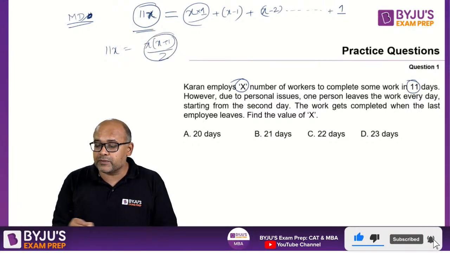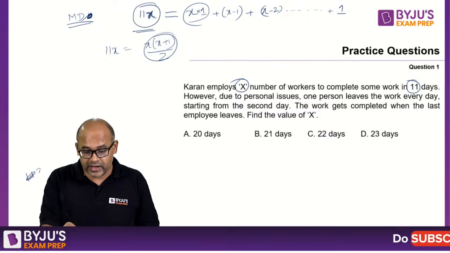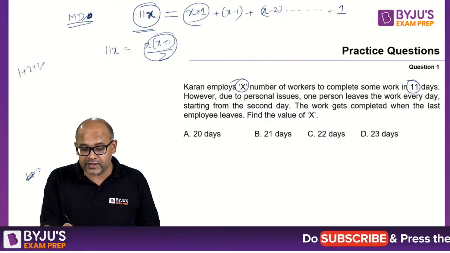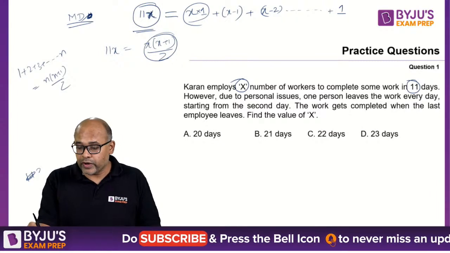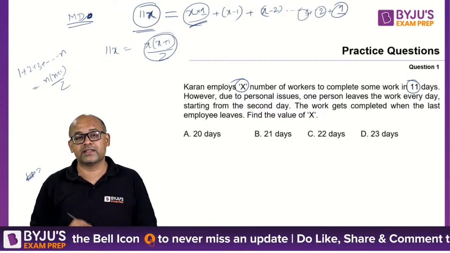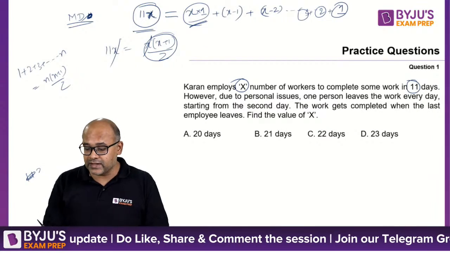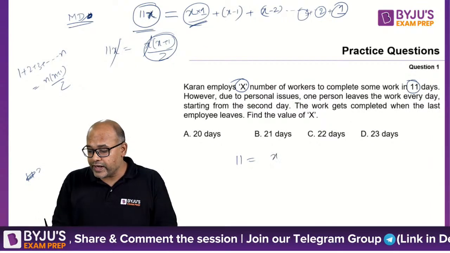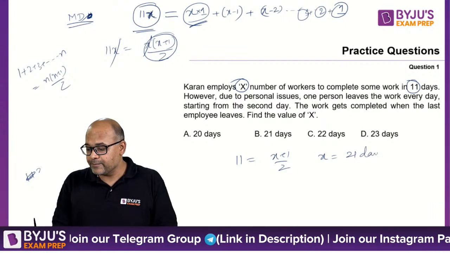Now why is it X into X plus 1? Because we all know 1 plus 2 plus 3 plus up to n, this formula is n into (n plus 1) by 2. So what we have here is 1 plus 2 plus 3 plus up to X. So the total is X into (X plus 1) by 2. So X and X will get cancelled. I will get 11 equal to (X plus 1) by 2, which means X equal to 21 days, which is